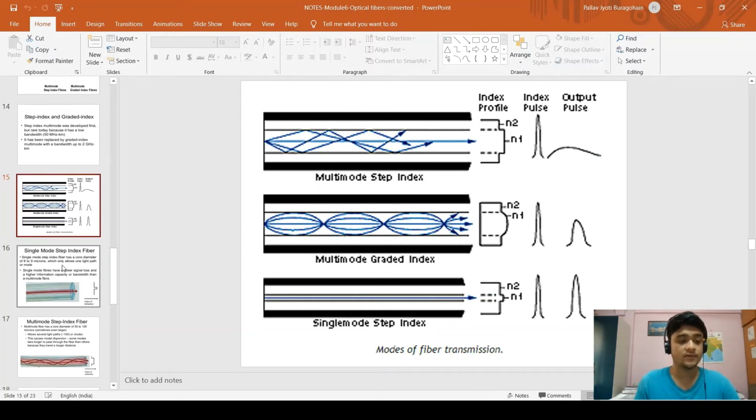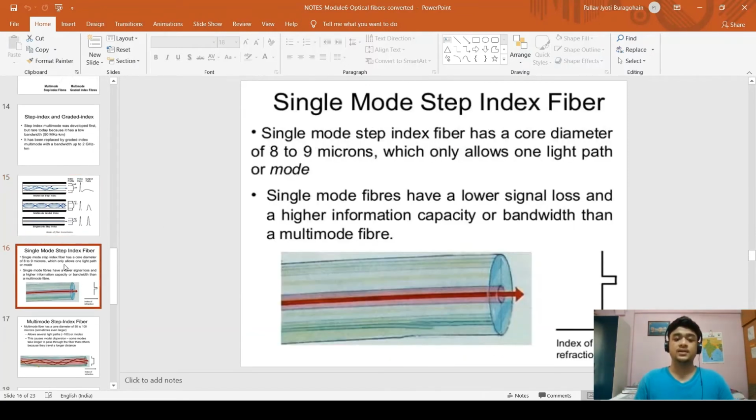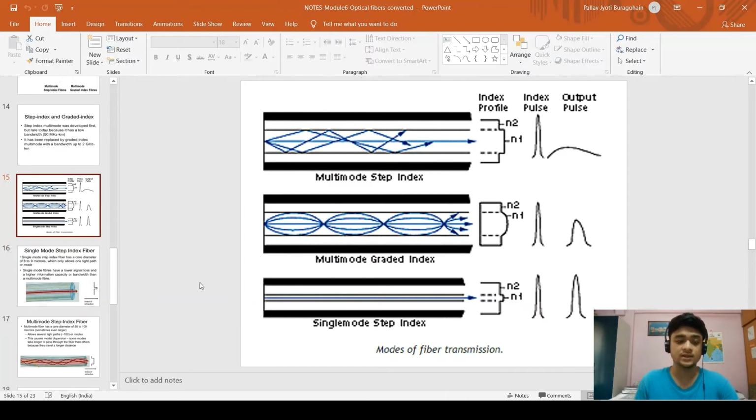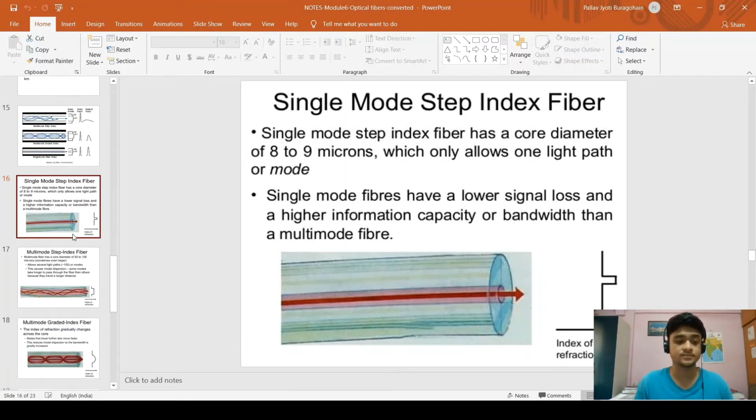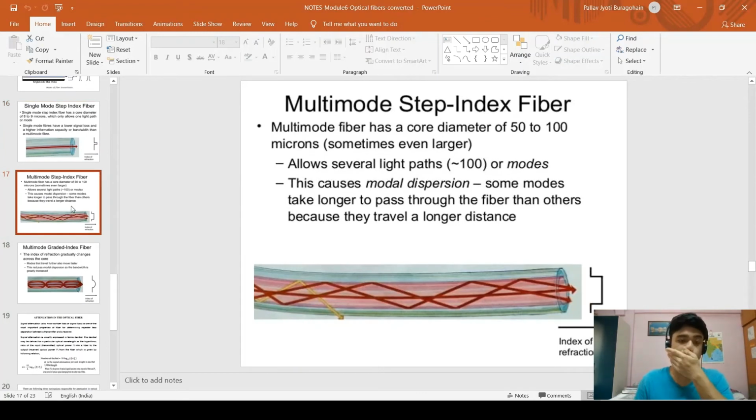So let's go further. This is single mode step index fiber. It has a core diameter of 8 to 9 microns, which only allows one light path or mode. These have a lower signal loss. Here you can see that there is less loss, and higher information capacity or bandwidth than the multimode fiber. This is the multimode step index fiber, whose core diameter is 50 to 100 microns or sometimes even larger. It can allow several light paths.